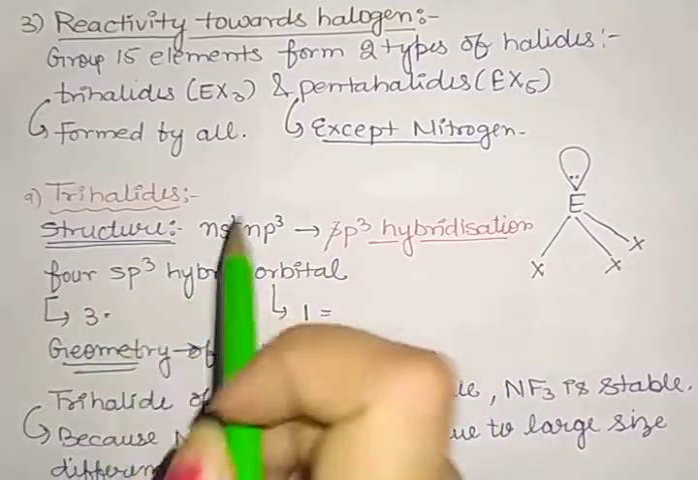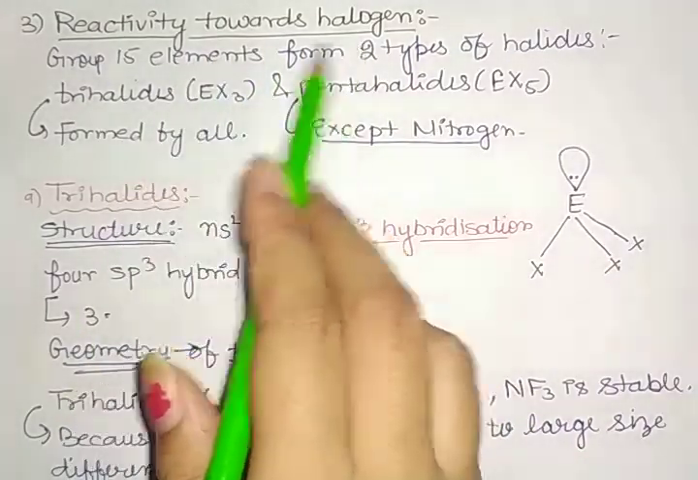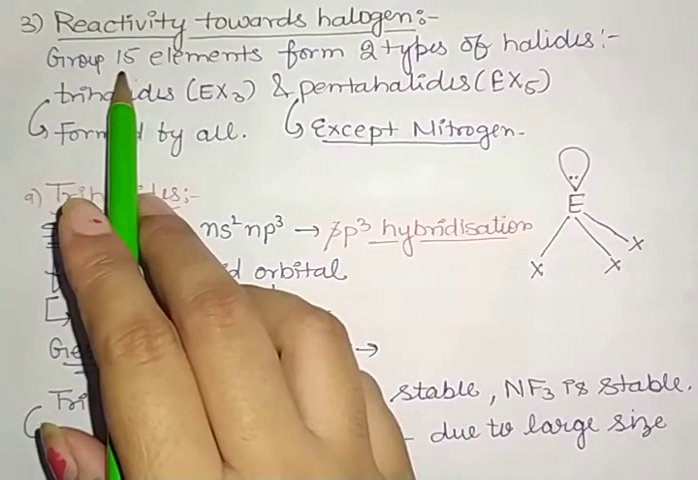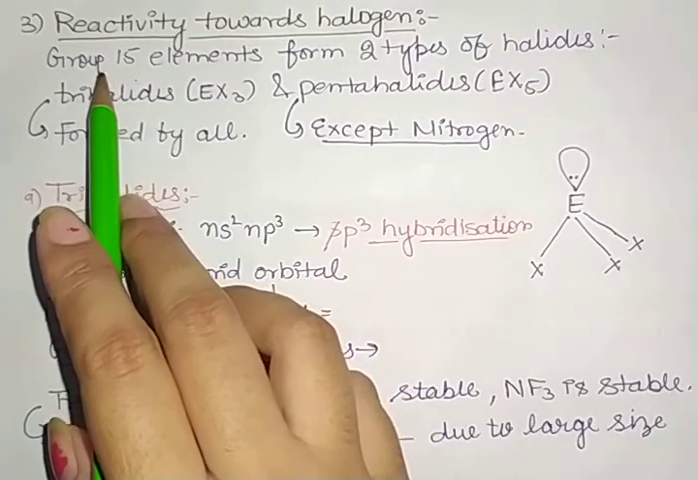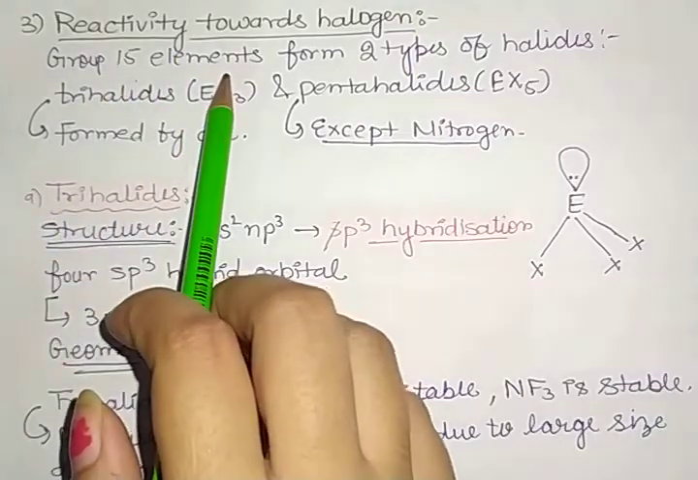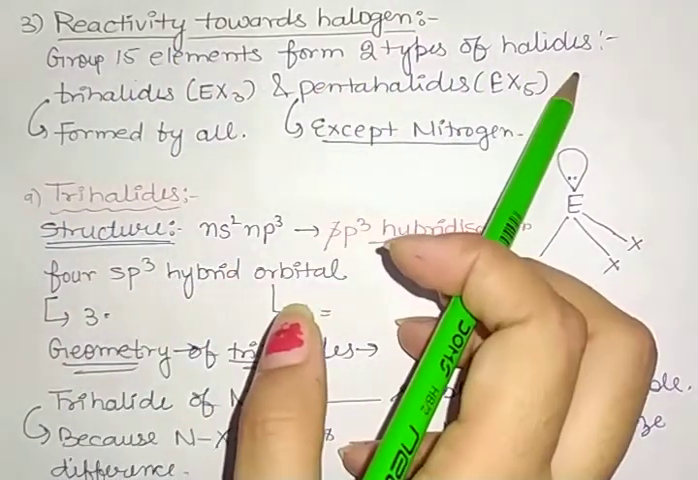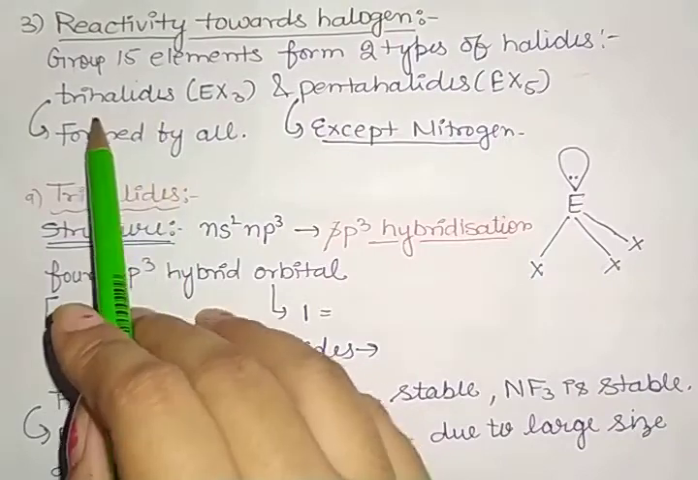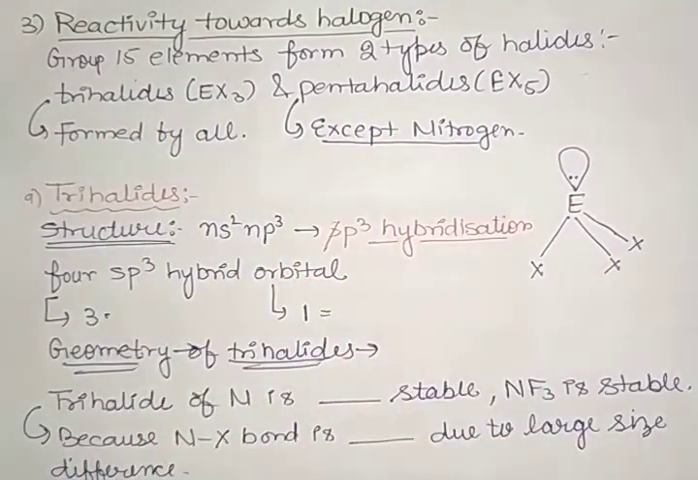Next we have reactivity towards halogens. Okay, now the third point is halogens. First we discussed hydride, second oxygen, and now halogens. So now group 15 elements form again two types of halides. Okay, first one we have is trihalides and second one we have is pentahalides.